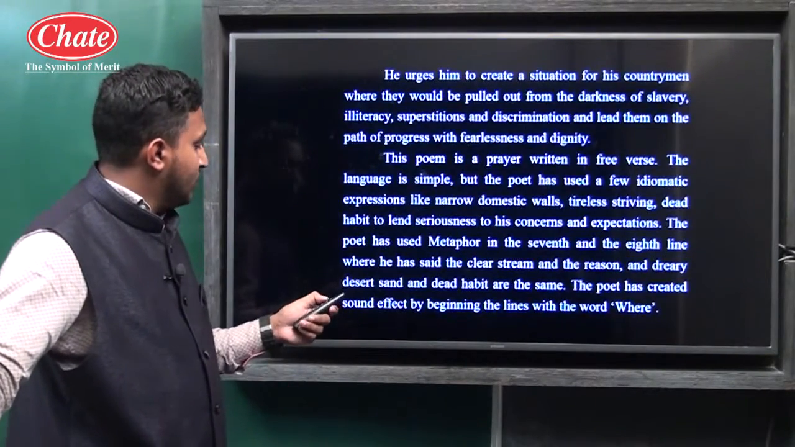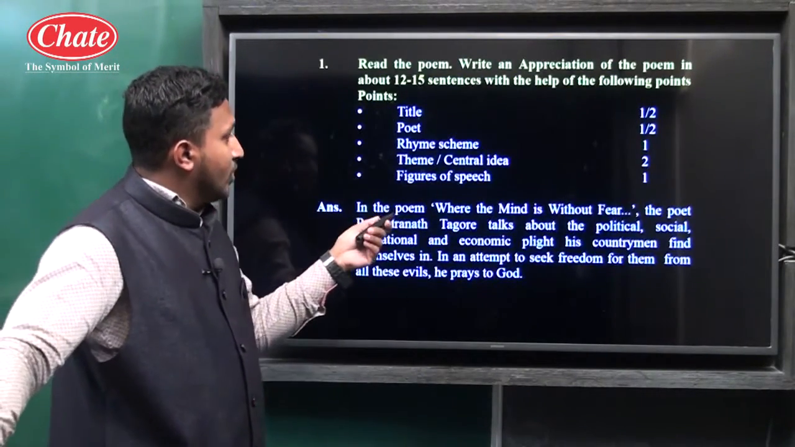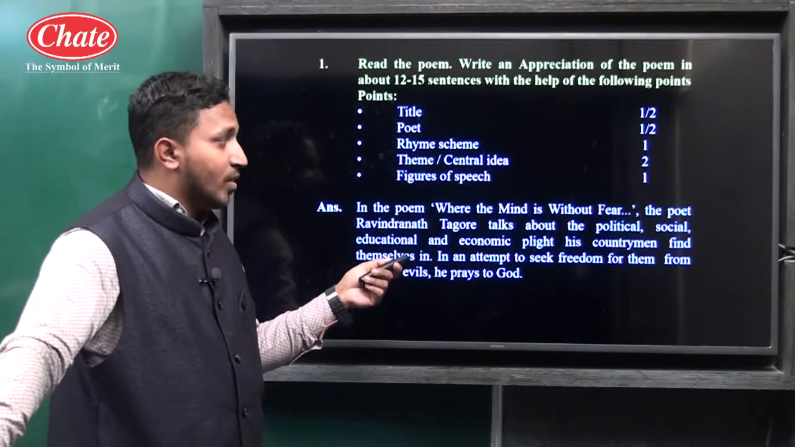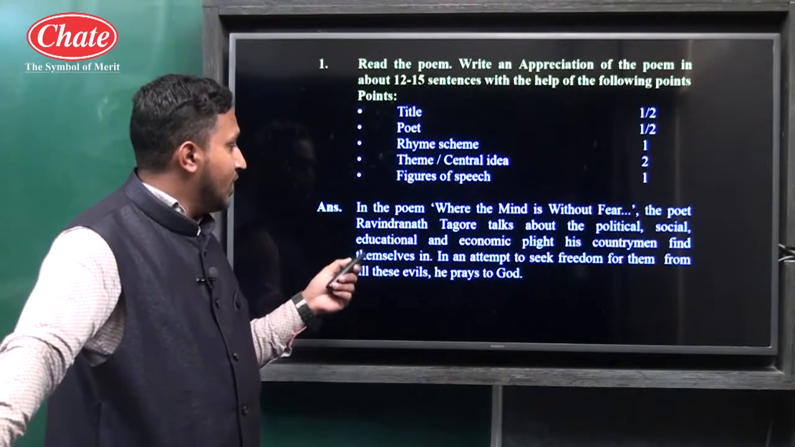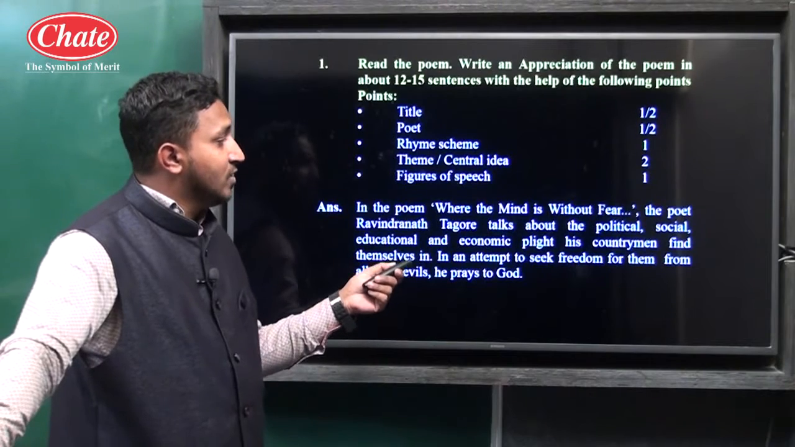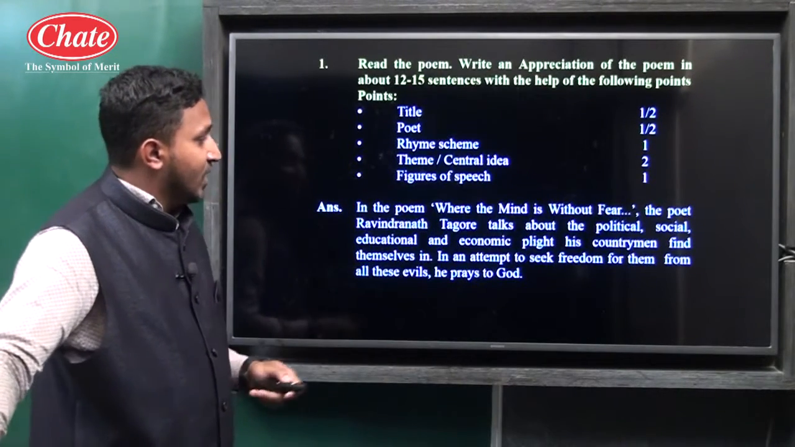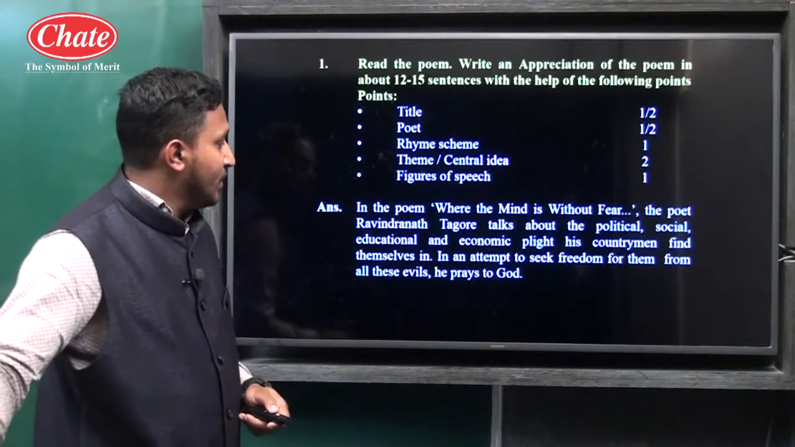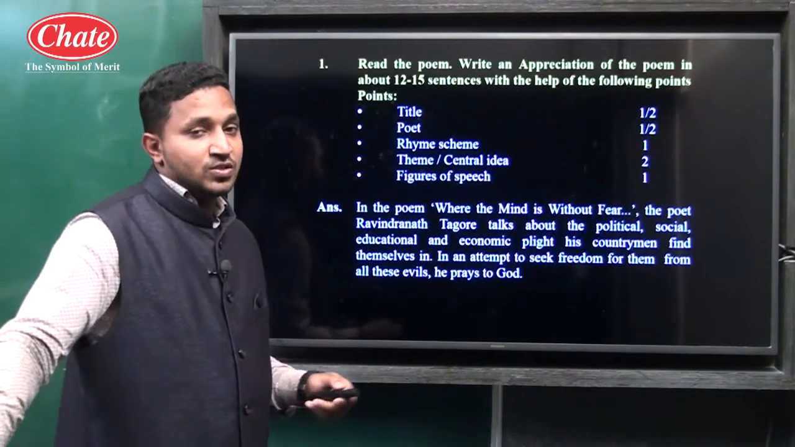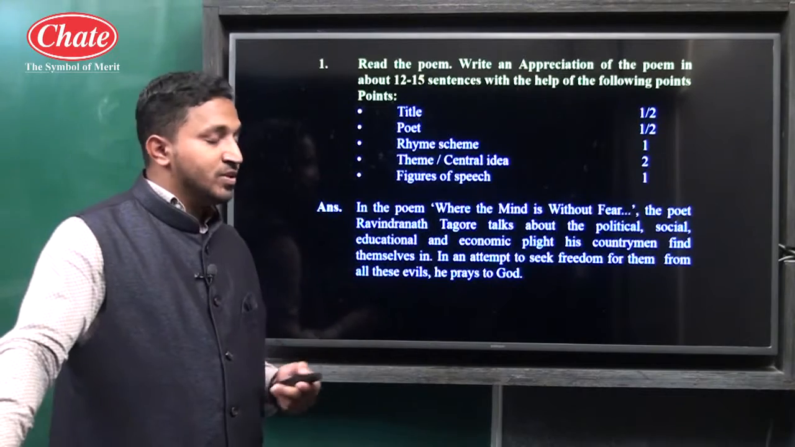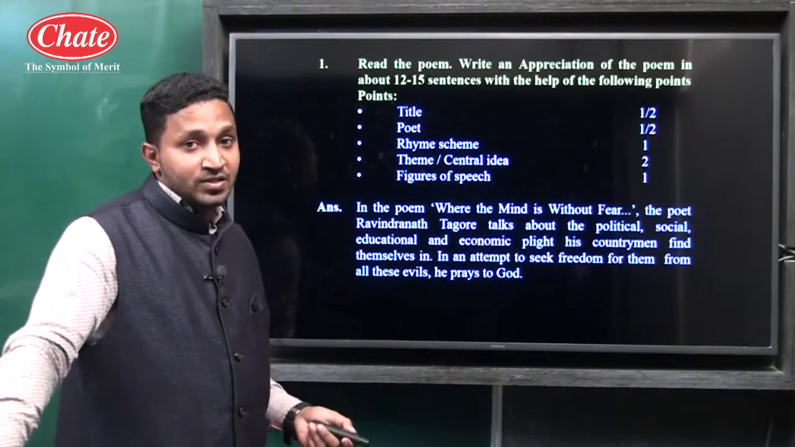So here again we will see in the poem Where the Mind is Without Fear, the poet Rabindranath Tagore talks about the political, social, educational and economic plight his countrymen find themselves in. In an attempt to seek freedom for them from all these evils, he prays to God. So here is the prayer. The poem is a prayer which is being said to God before the independence of India.